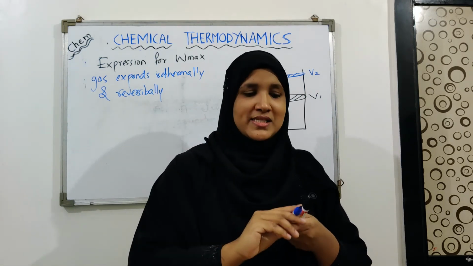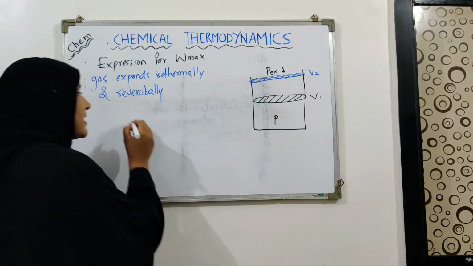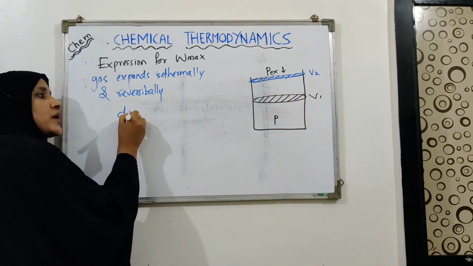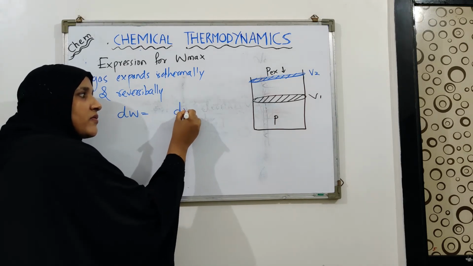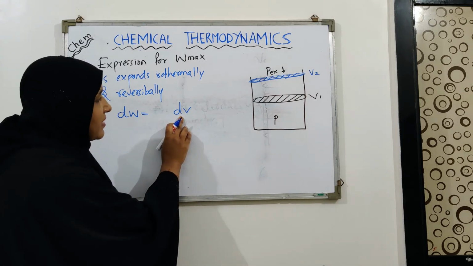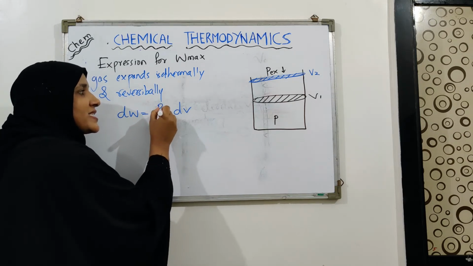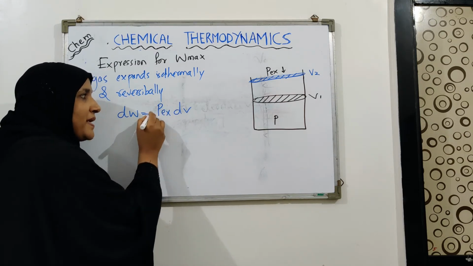During each small step, there will be a small amount of work done for bringing the change in volume dV against the external pressure Pex.